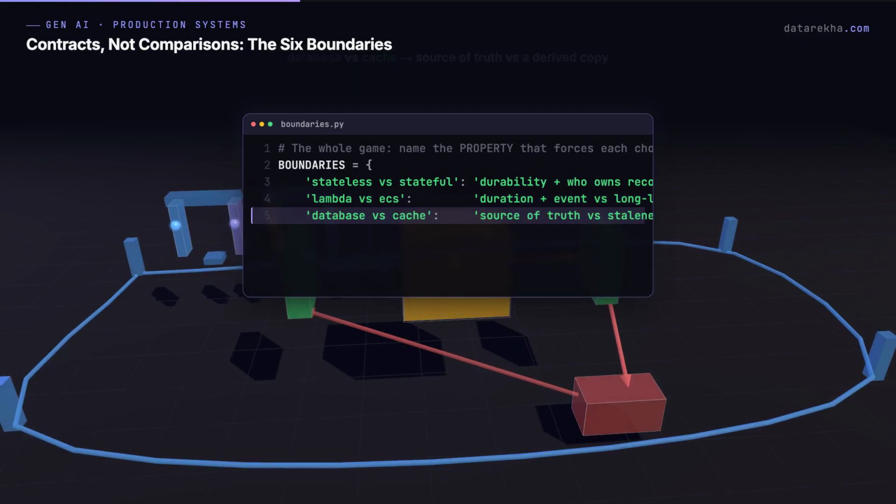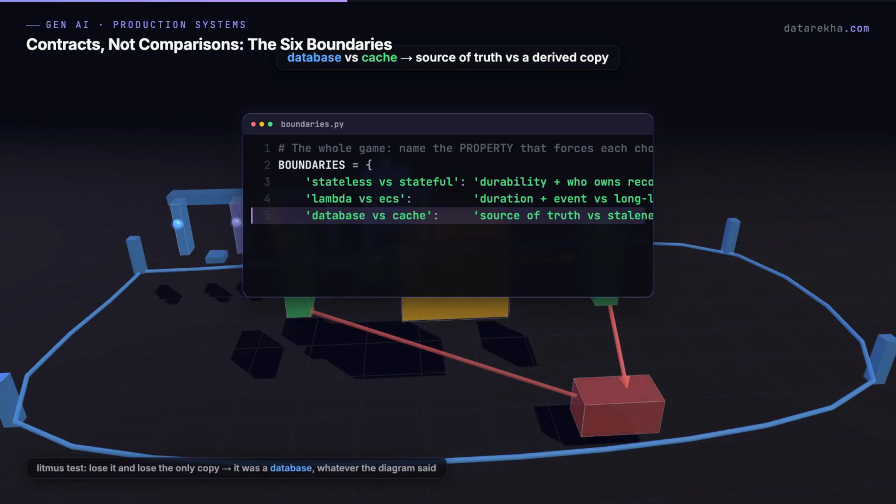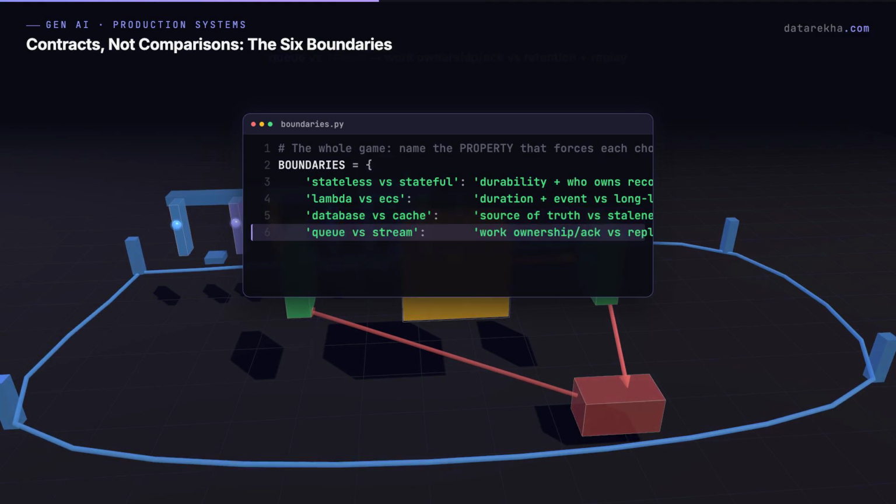3. Database versus cache. The database is the system of record, owning transactions and the recovery log. A cache is a derived copy optimized for latency. The litmus test: if losing Redis loses the only copy of an order, Redis was a database, whatever the diagram called it.